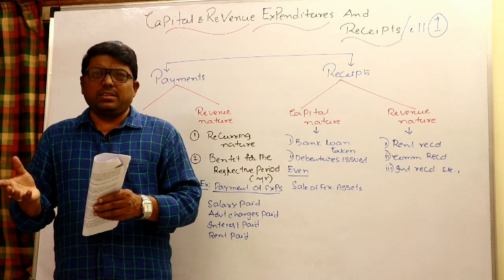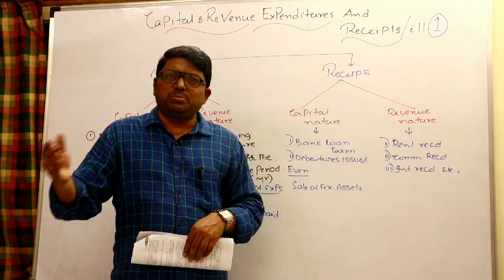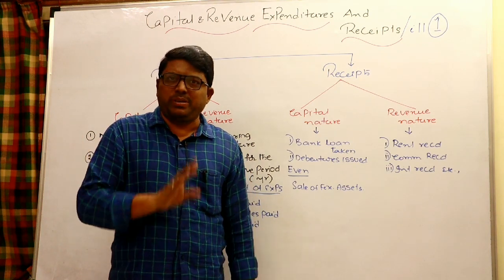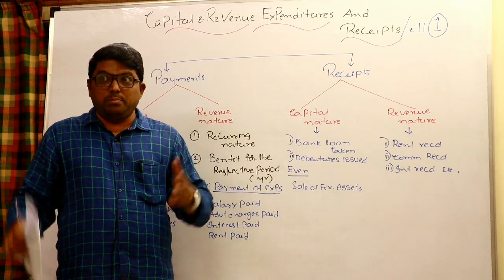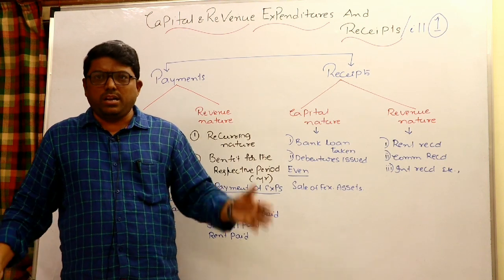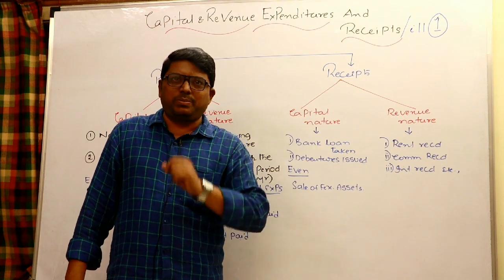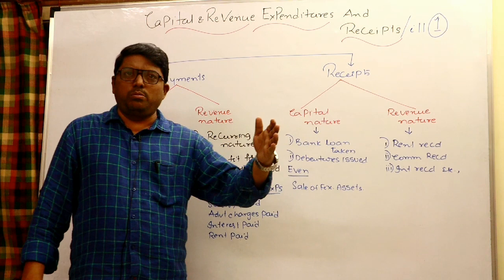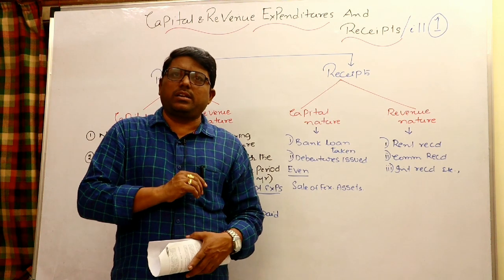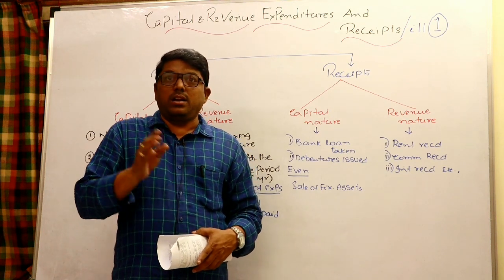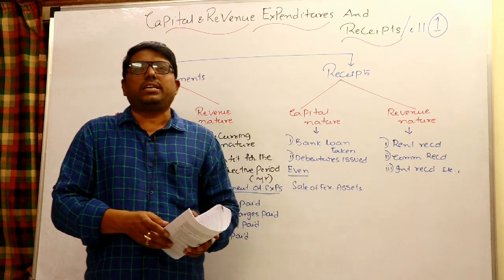Say example, a machine is there, I dismantle that machine and I install the same machine at some other place. Whatever amount I spent to dismantle, it is known as a revenue expenditure, because by dismantling I am not getting any benefit out of that. Otherwise, a big building is there and I demolish that building, I would like to construct a new building at that place. During that time, amount of expenditure incurred is a capital expenditure, because unless I dismantle that old building, I cannot construct a new building. So dismantling the machinery and installing the same at another place is a revenue expenditure. Dismantling or demolishing the building and constructing a new building at that place is a capital expenditure.